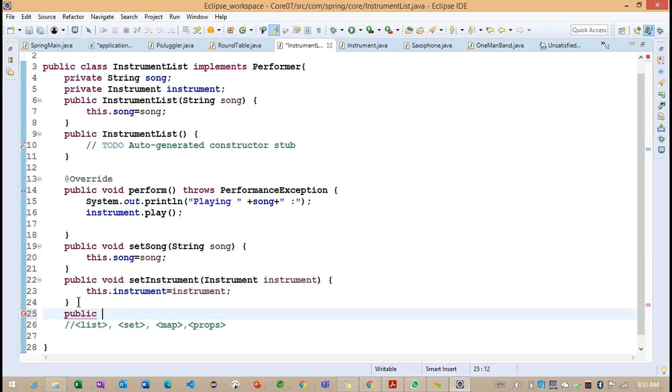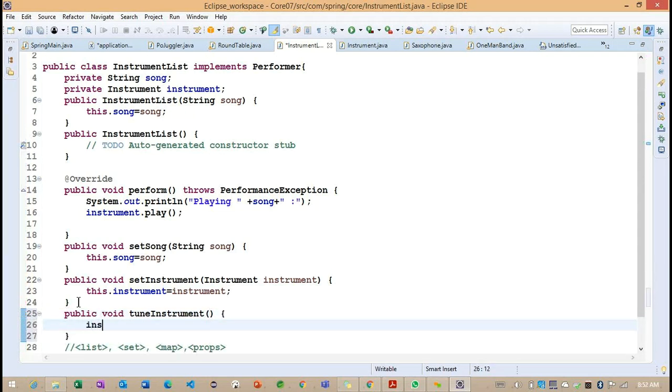Public void tune instrument method. So based on this particular instrument, one more method we need to define, something called tune. This particular tune is not implemented here.